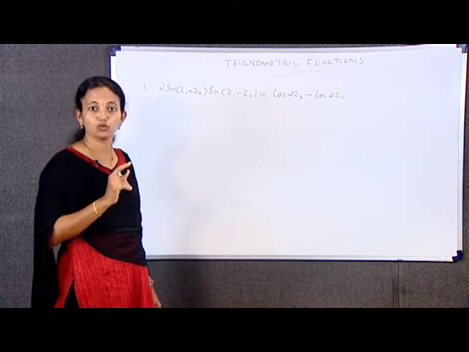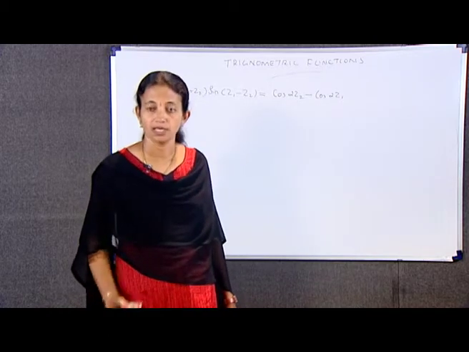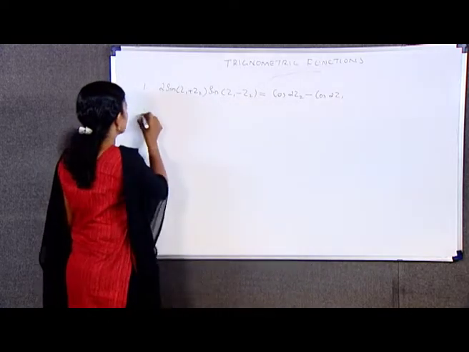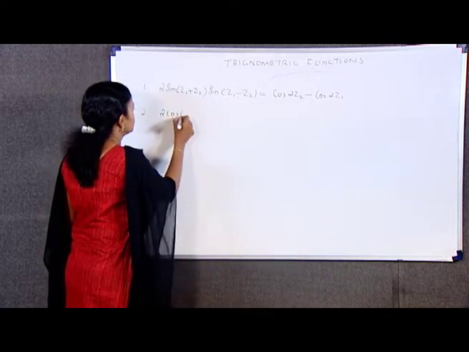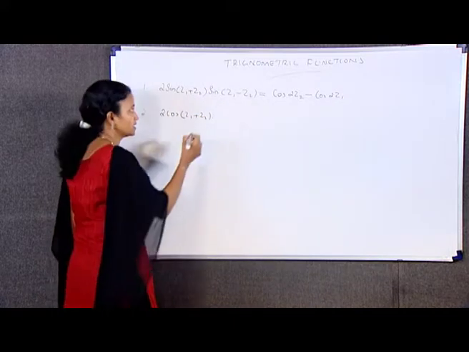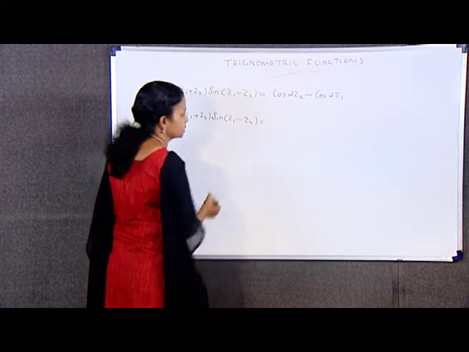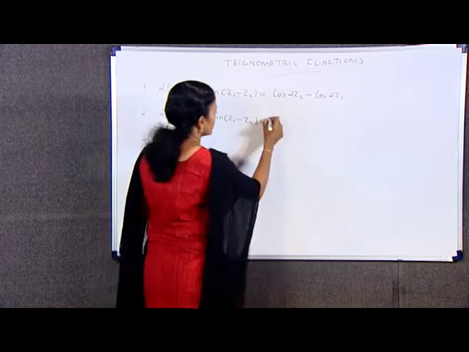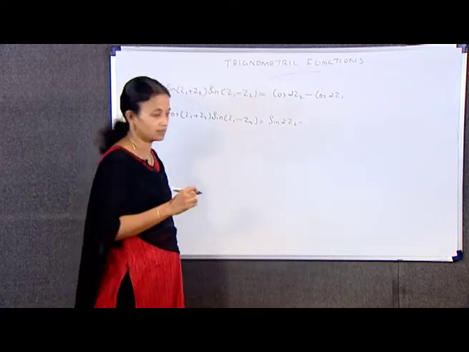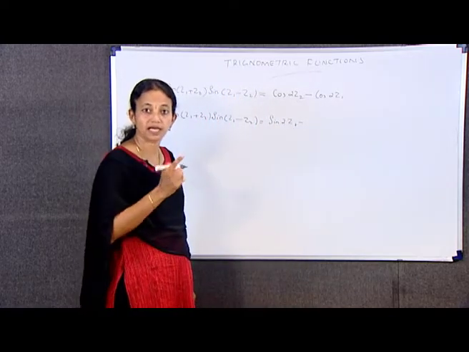Next is 2 cos(z1 + z2) sin(z1 − z2) is equal to sin 2z1 minus sin 2z2.